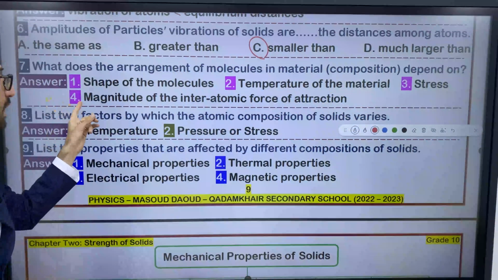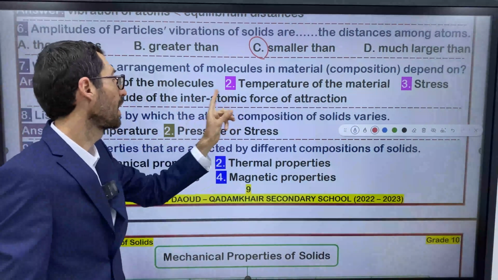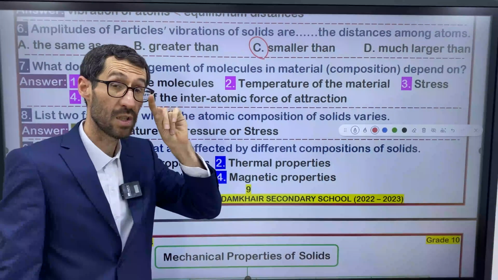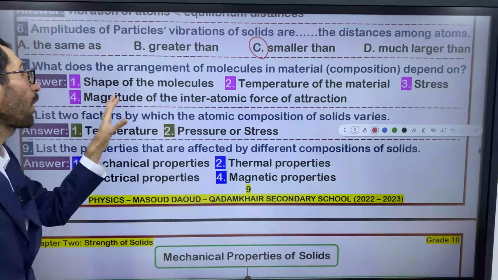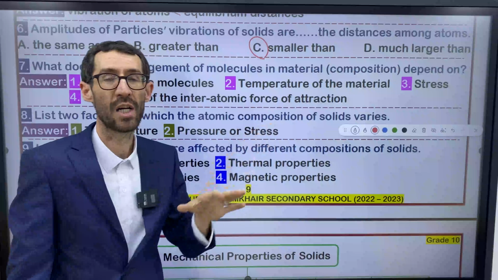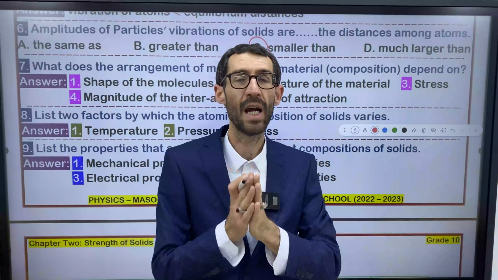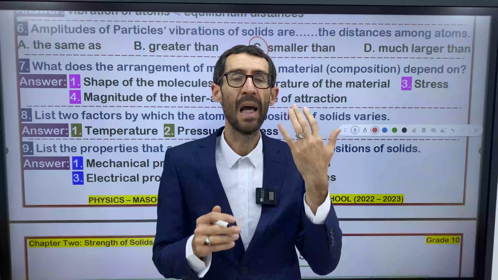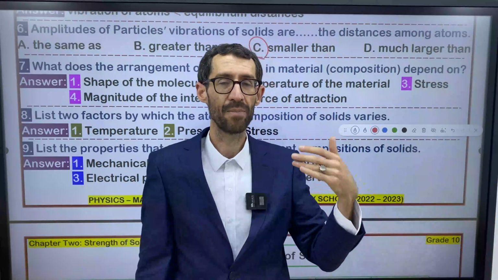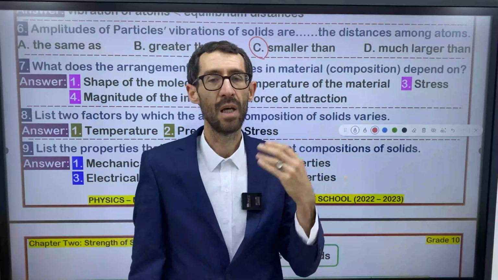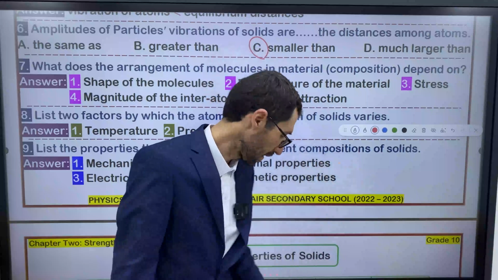Number 4 factor, magnitude of the interatomic force of attraction. For example, think about two different kinds of solids. Think about an amorphous, or non-crystalline, solid like rubber, as I told you.